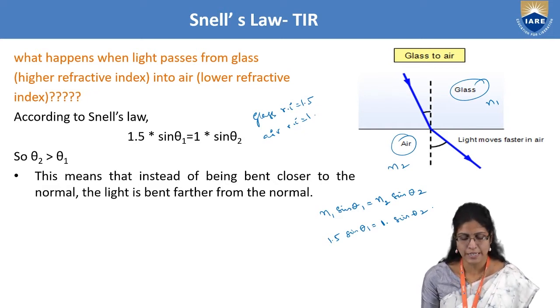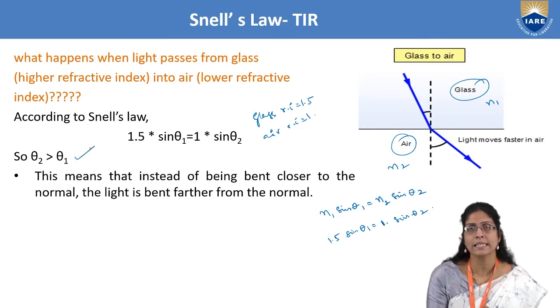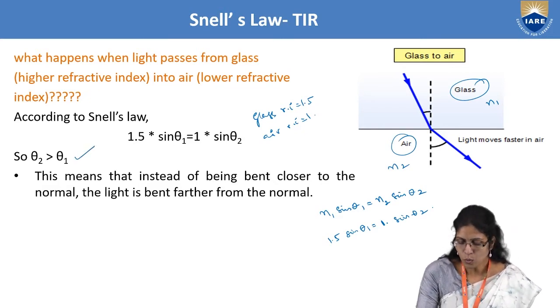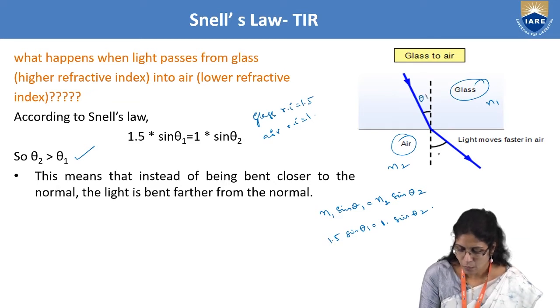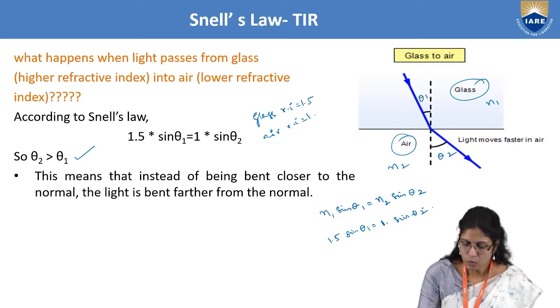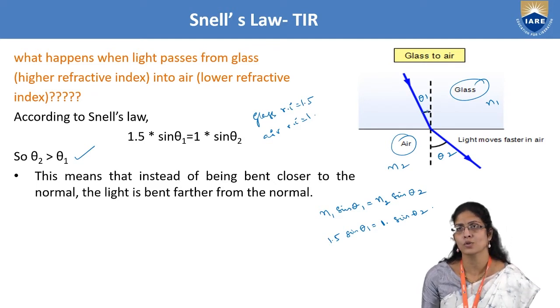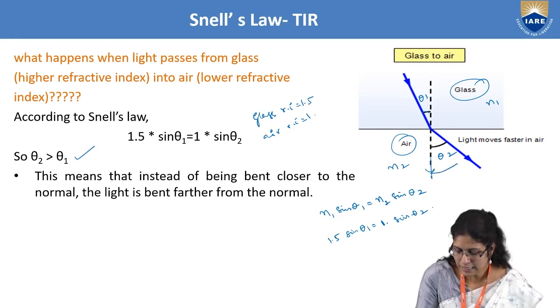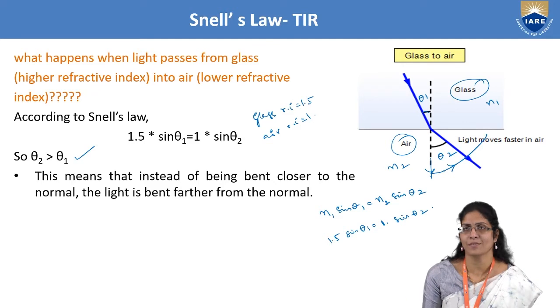So this shows very clearly that theta 2 is greater than theta 1. This is theta 1 and theta 2. So theta 2 is greater than theta 1. It means that instead of bending closer to the normal, the angle is increasing, that means it is moving away from the normal.